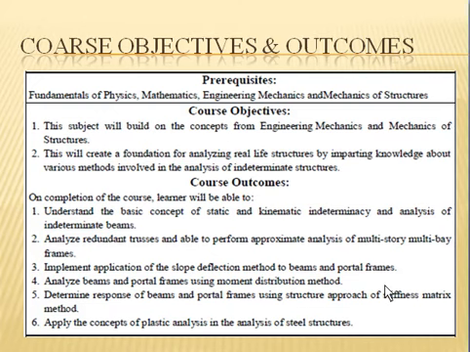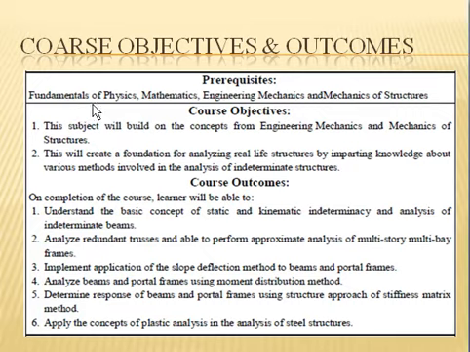Now going to the next, that is the prerequisites for this subject, the course objective, and the course outcomes. Prerequisite is nothing but the basic knowledge required for this subject.